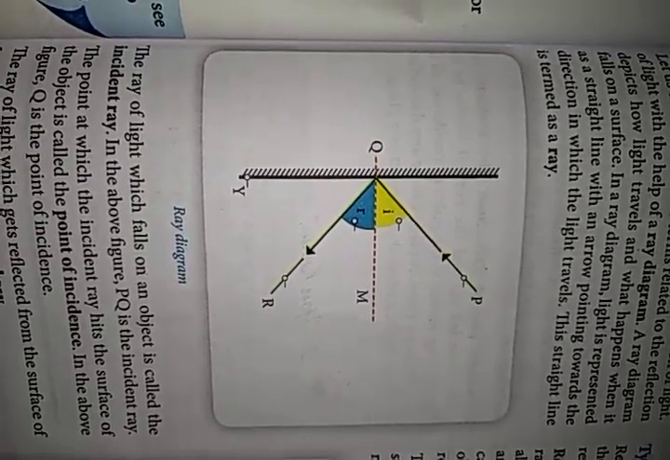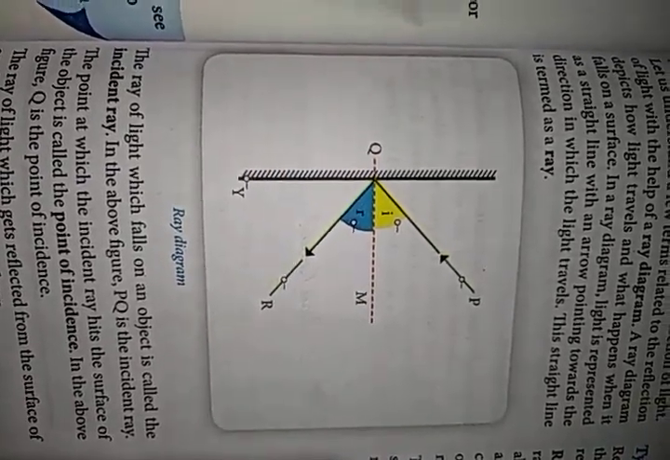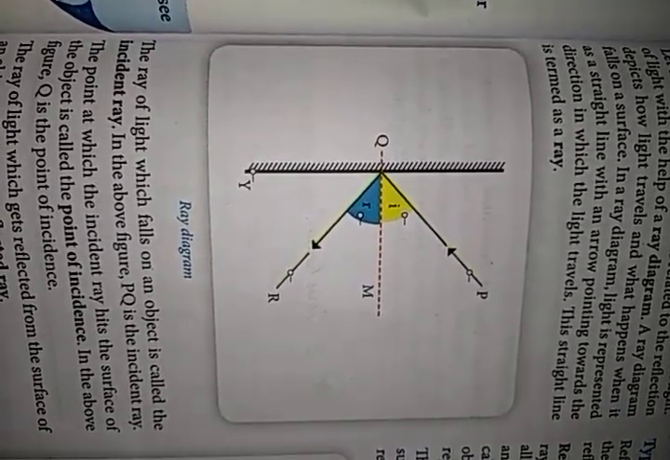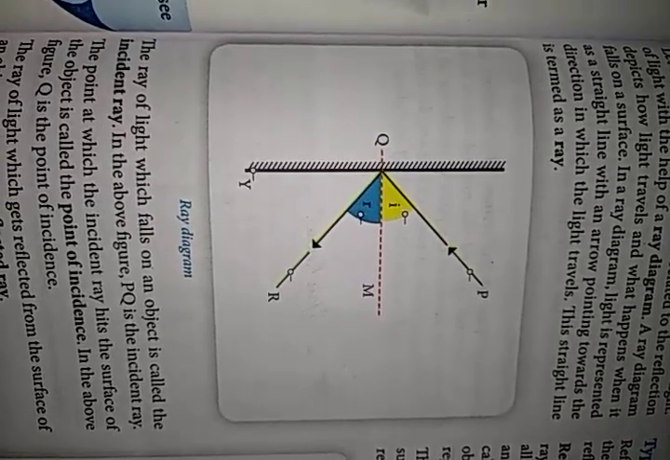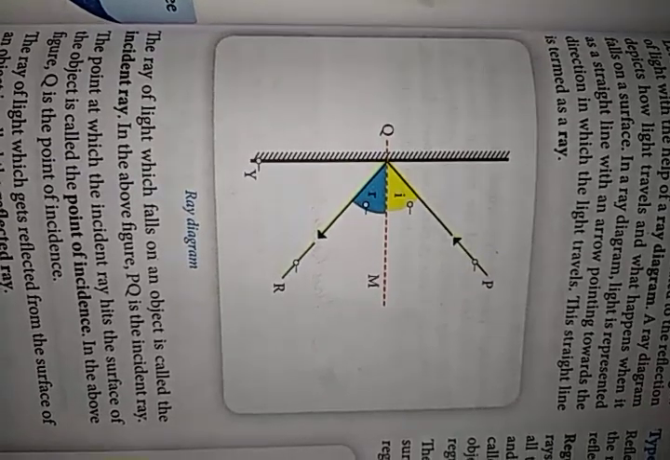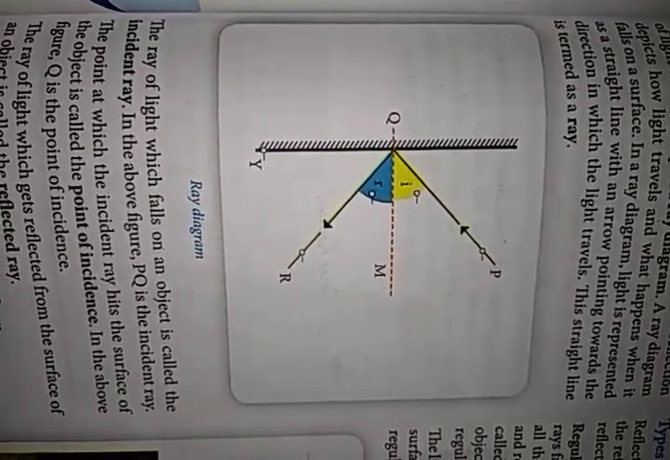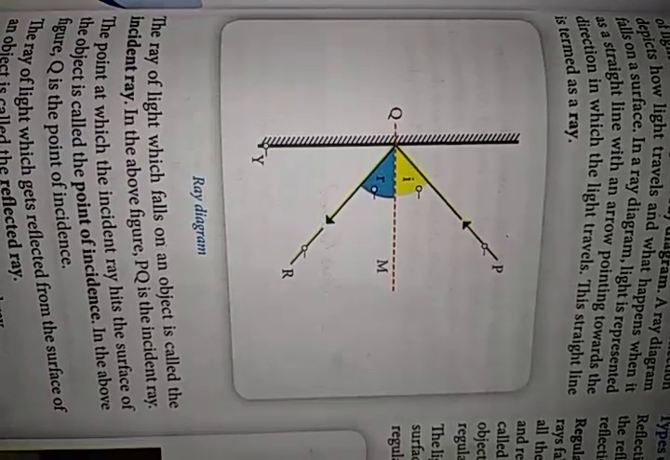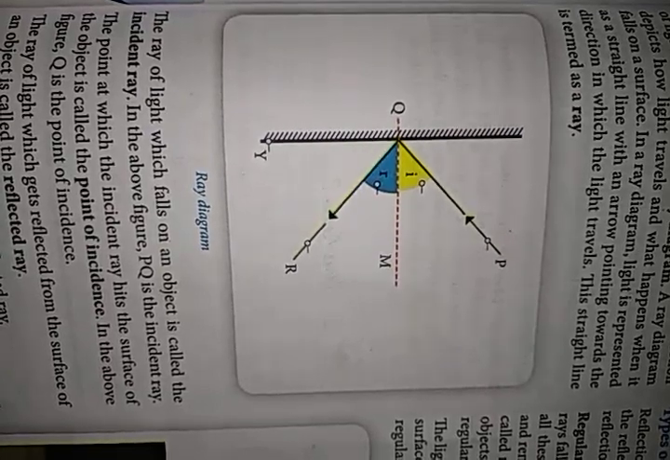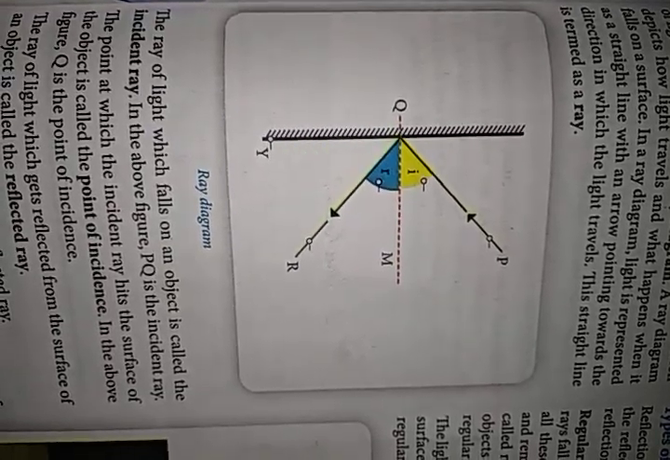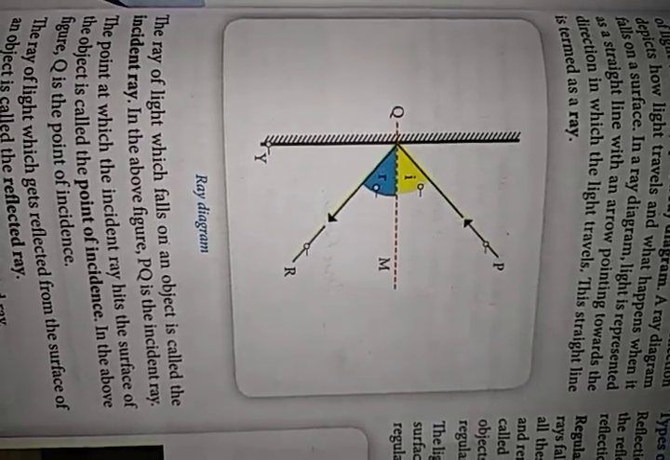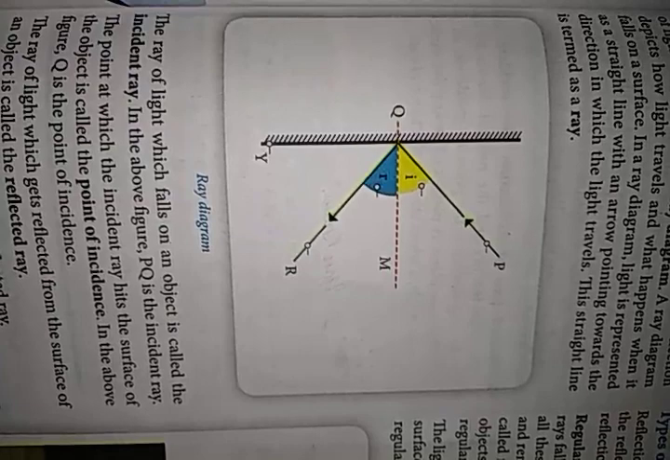Such kinds of objects are called opaque objects. When light rays fall on an opaque object, some part of light gets absorbed by the object, some part of light gets bounced back, and some part of light gets transmitted. The phenomenon of bouncing back of light from the opaque object is called reflection of light.